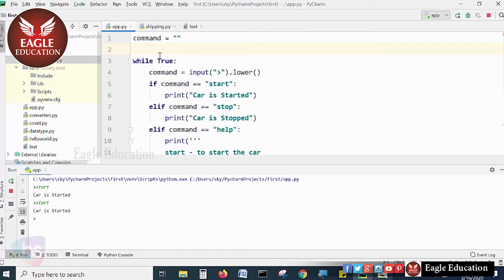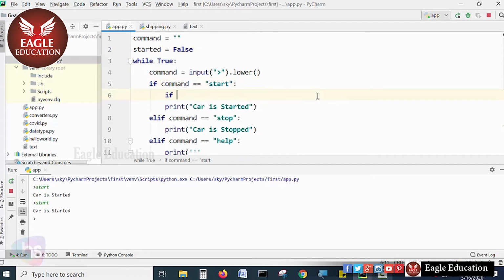See the beauty of it. Now, one static variable I have taken, started, equal to false by default. Now what I want to do in the corrections is, if the car is started, print a message. Here you can mention the simple information. If started, what we want to do is print a message.